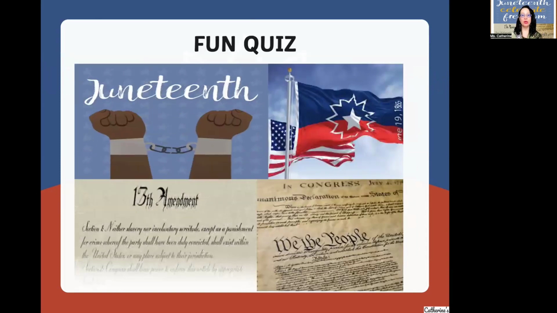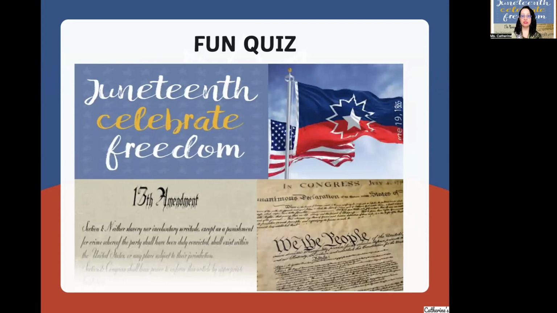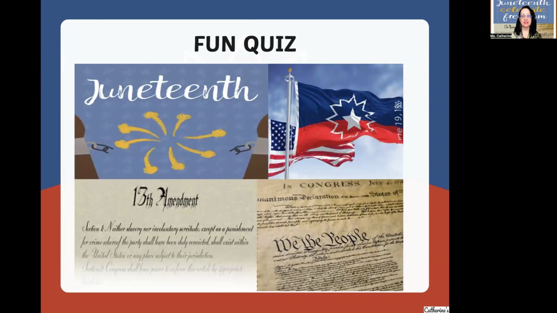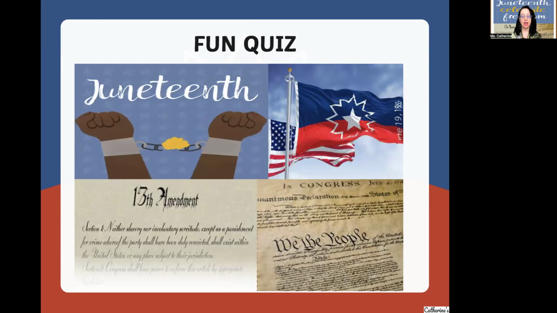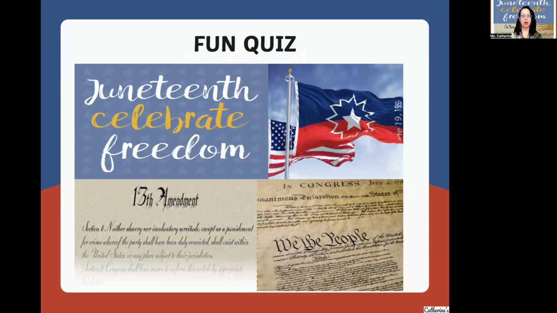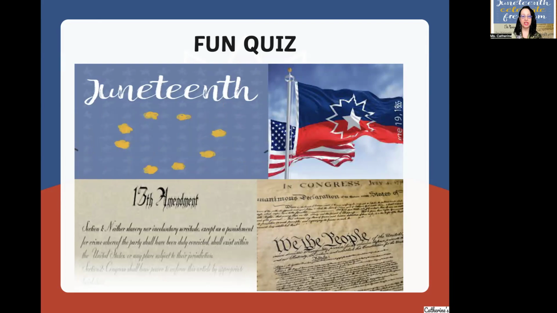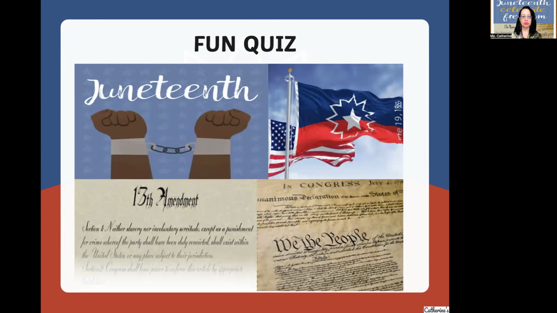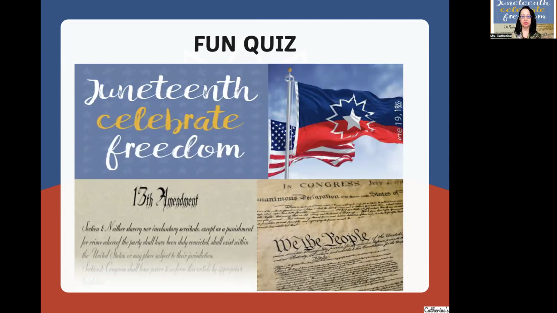Okay, so fun quiz. So you'll notice here, Juneteenth is celebrating freedom, okay? You notice the shackles are coming off. You notice there are two flags. We have the June 19th, 1865 flag, which is the Juneteenth flag for celebrating the last state, which was Texas. And then we have the 50 states, United States flag behind it. Now, this is part of the 13th Amendment, Juneteenth, and this became the last state, and this became a ratification, okay? So know your US Constitution.